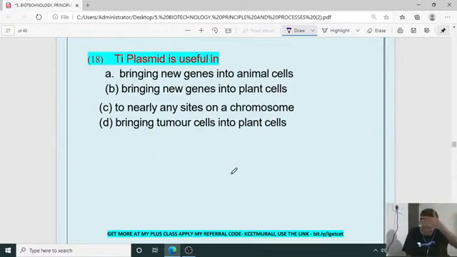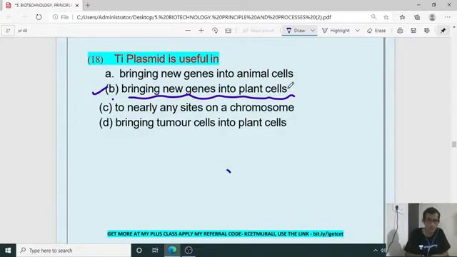And for the 18th one, the Ti plasmid is useful in which method? Bringing tumor cells into plant cell, to nearly any site on a chromosome, bringing new genes into plant cell, bringing new genes into animal cell. So the Ti plasmid is useful in bringing new genes into plant cell. To introduce a gene into a plant cell, we can use a Ti plasmid. So the right answer for the 18th one is B.